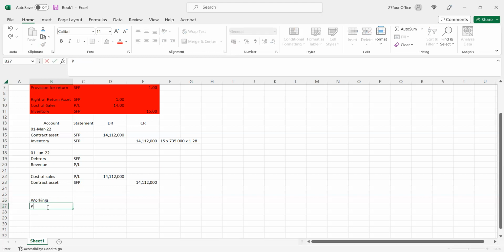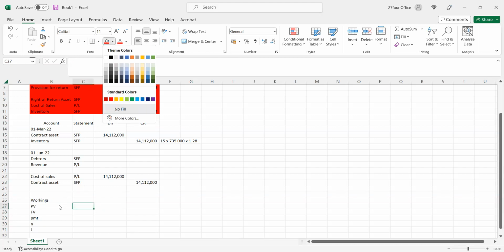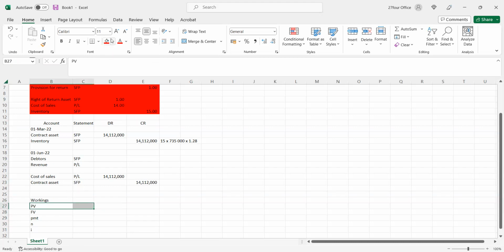We need the present value. We know the future value, we know PMT, we know N, and we know I. So this is what we want: we want the present value. That's why I have that on top.